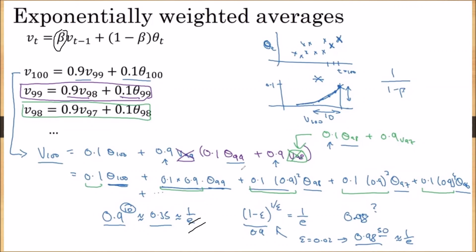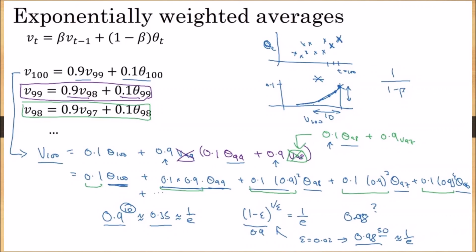If we take the beta value as 0.98, then the exponential decay, 0.98 power 50, at the 50th term becomes 1 by E. That's why we are saying if we take beta as 0.98, the same equation can calculate the moving average up to 50 days. This is how we discussed the beta, the weight of the equation, affecting the average.